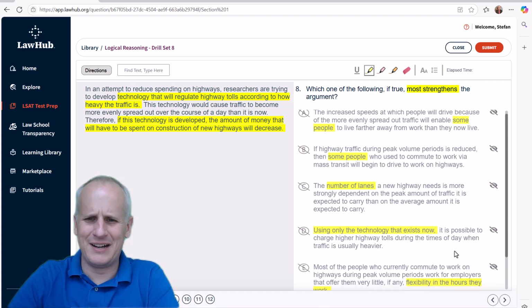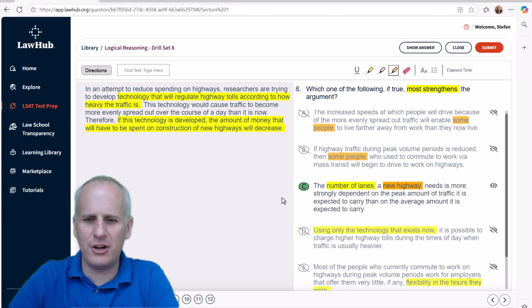So I've eliminated all 5 answer choices. This happens. Some people and some people, I should be able to just come up with a new color and just be like, you know what? It's still some people. That's still incredibly vague. But I might come back to the number of lanes. And the key is recognizing we're talking about a new highway. And it's a legitimate, logical, and I have to use the term assumption, that if you are going to have a larger number of lanes, it's going to cost more money to construct that highway.